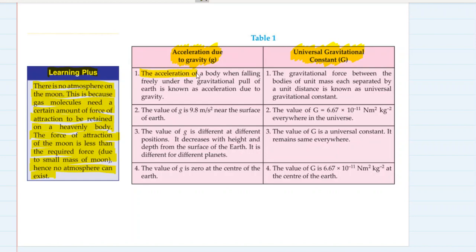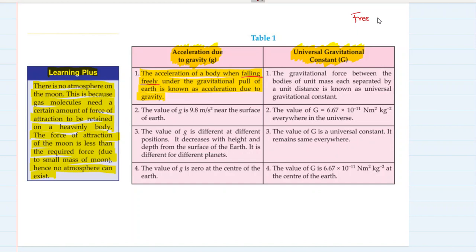First point, the acceleration of a body when falling freely under the gravitational pull of Earth is known as acceleration due to gravity. If any body is falling freely towards Earth's surface, the acceleration produced in it is known as acceleration due to gravity. In this definition, one term is very important: falling freely. Falling freely points towards the concept of free fall.